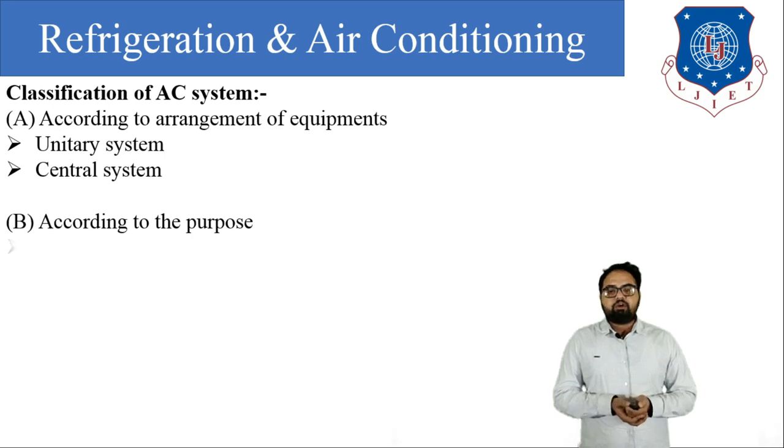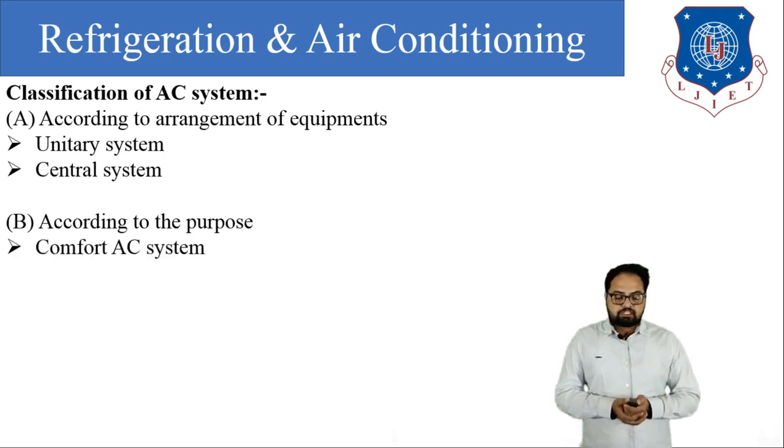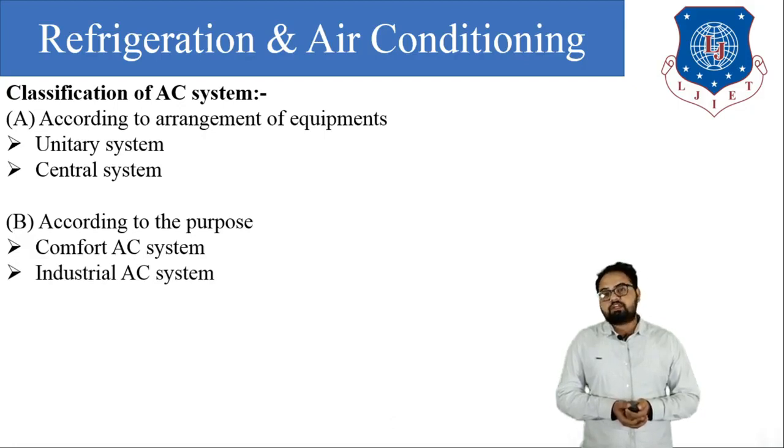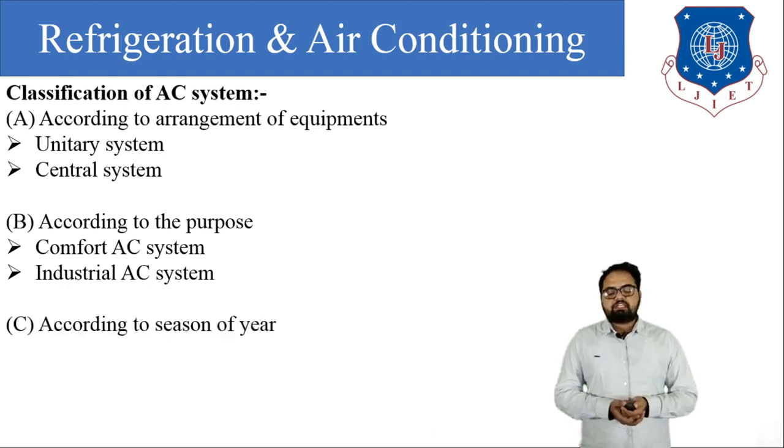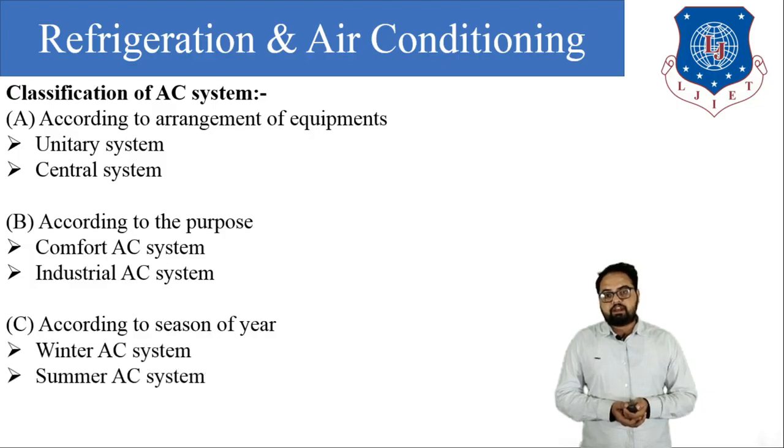According to the purpose, air conditioning system is classified as comfort air conditioning system and industrial air conditioning system, used either for human comfort or for industrial application. The next is according to season of the year, in which season we want to use that air conditioning system. According to season, it is classified as winter air conditioning system and summer air conditioning system.